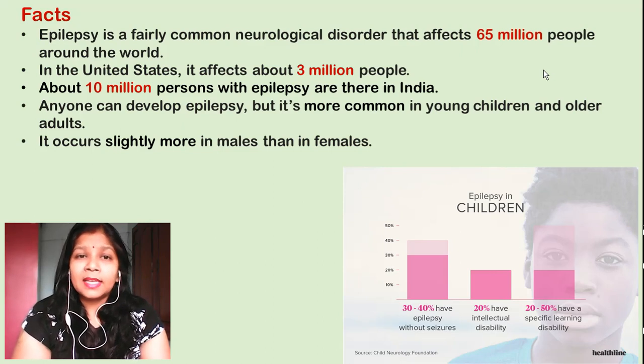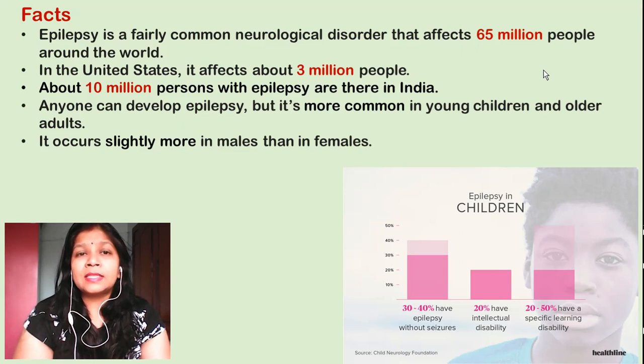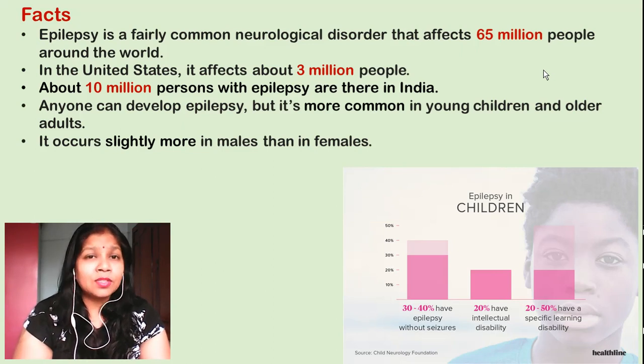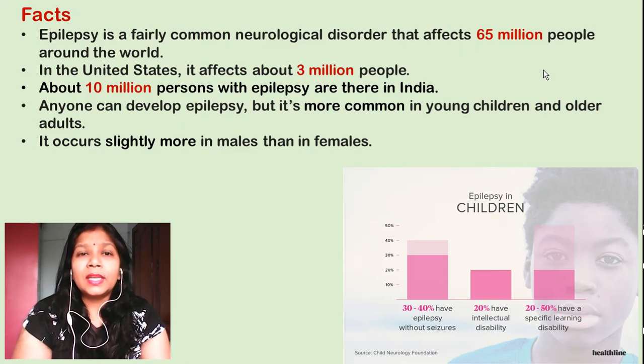Now, if you take the cases in India, there are some cases which are unnoticeable, or people don't reveal outside that they are suffering from this epilepsy. Now, here is the interesting part. If epilepsy is diagnosed in the early stages or in early childhood, then it is a treatable condition. If it lasts to the late stages, like if you go beyond the age of 20, then treating epilepsy is a bit difficult. I am not saying it's not possible, it's a bit difficult. So in India, the cases are generally 10 million persons, and this is a statistic taken in the year 2019.